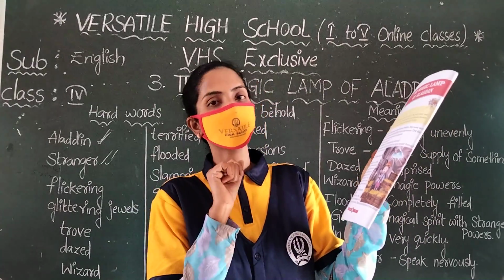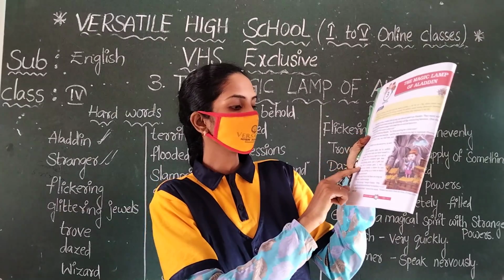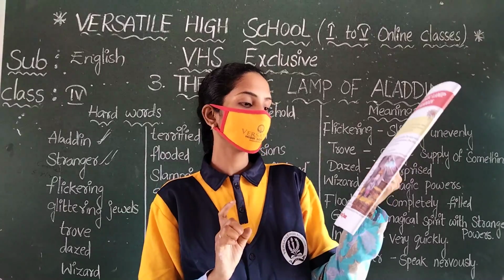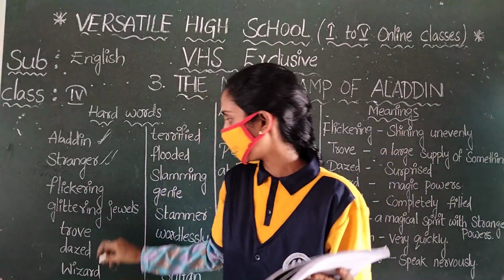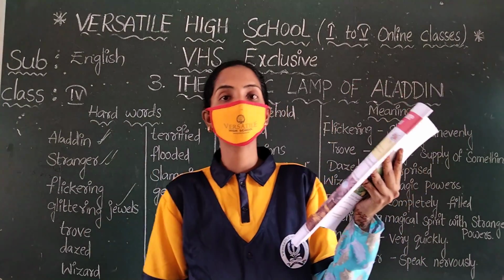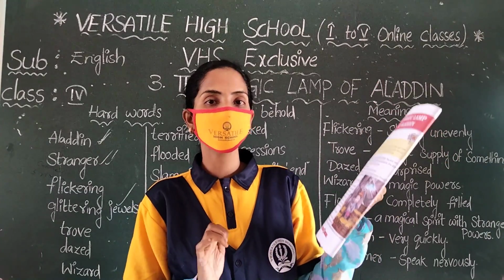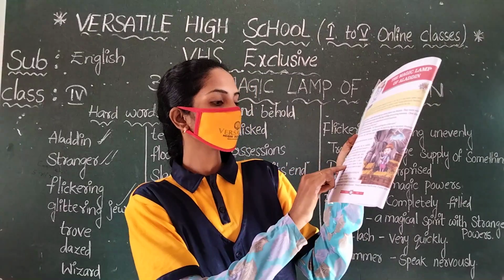The flickering light of an old oil lamp shone on a wondrous sight. Trees were glittering with jewels, pots of gold, and chests full of priceless gems. What is there in the cave? The lamp is there, a shining and wonderful sight. Glittering jewels, priceless gems, and the large cave totally filled with pots. Look at that. It was a treasure trove.